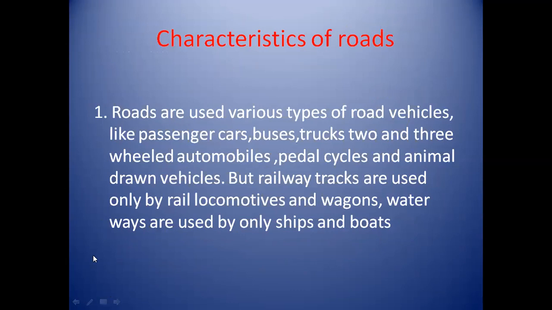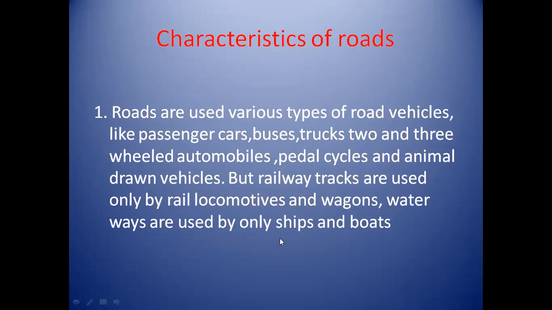Now, the next point is characteristics of roads. Following are the characteristics of roads. In that, first characteristic is roads are used by various types of road vehicles like passenger cars, buses, trucks, two and three wheeled automobiles, pedal cycles and animal drawn vehicles, but railway tracks are used only by rail locomotives and wagons.